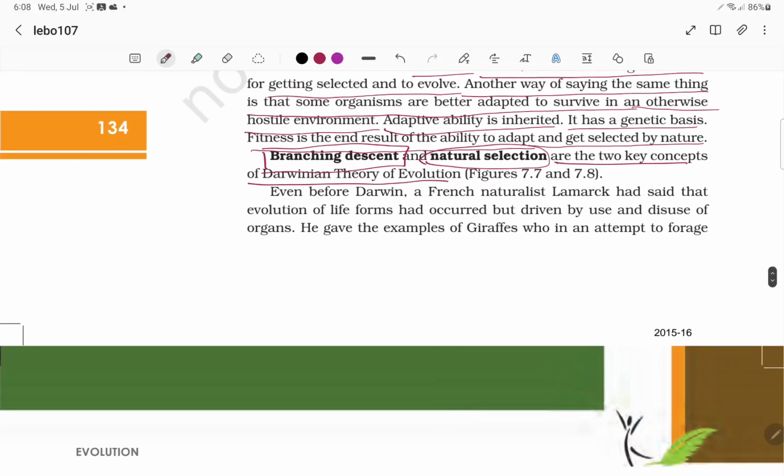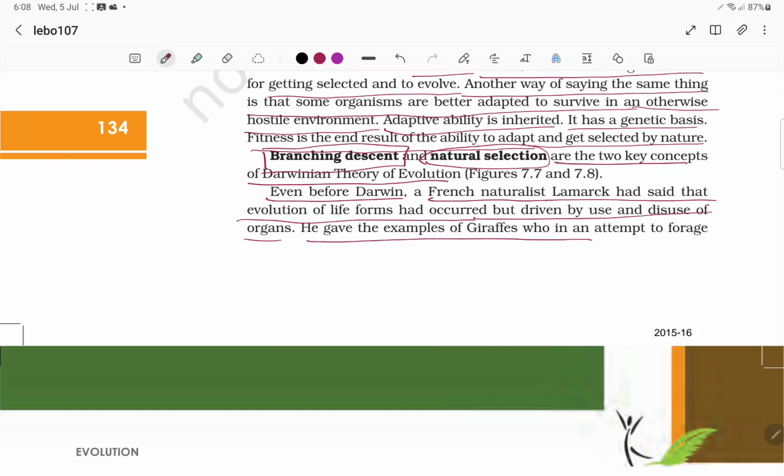Next, let's talk about before Darwin. The French naturalist Lamarck said that evolution of life forms has occurred, but driven by use and disuse of organs. If they use the organs, the organs will develop. If they disuse them, the organs will become non-functional, vestigial.